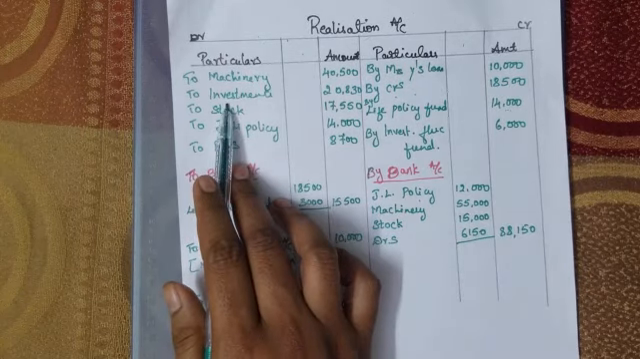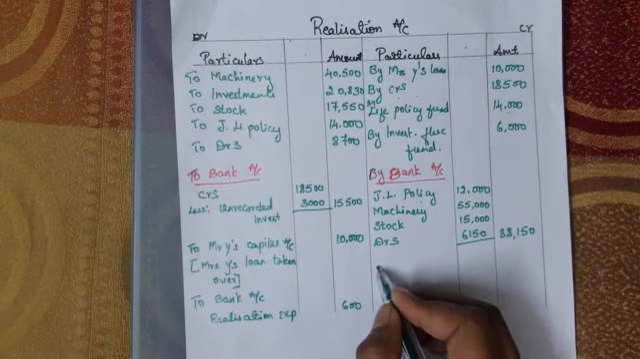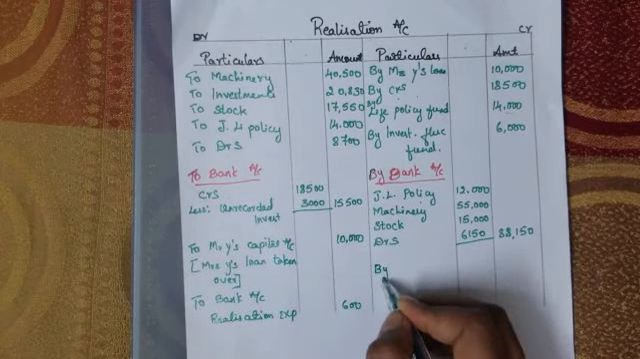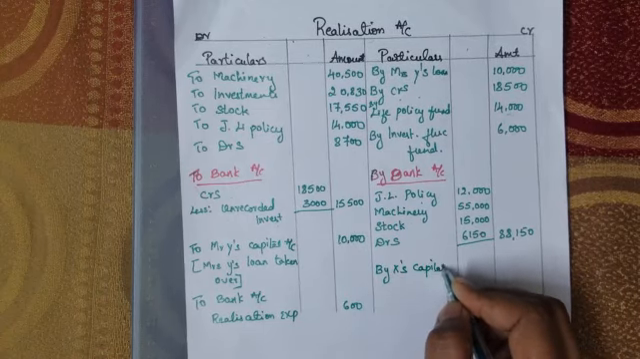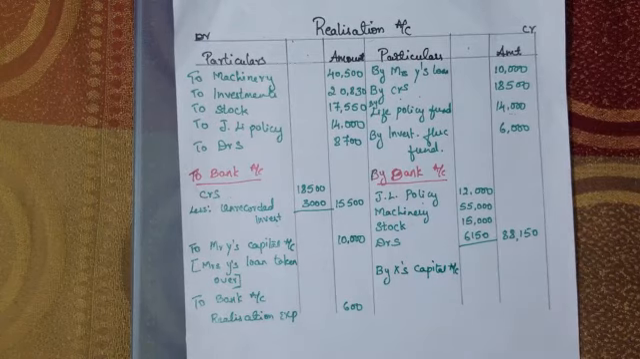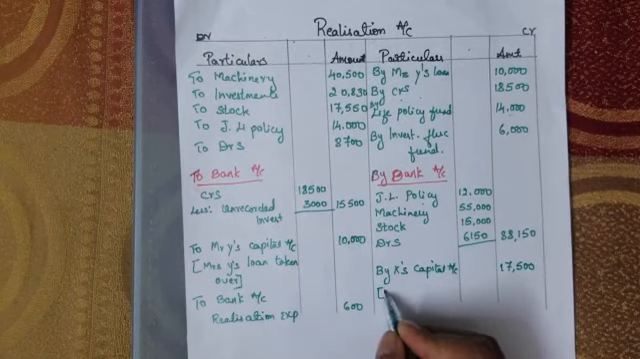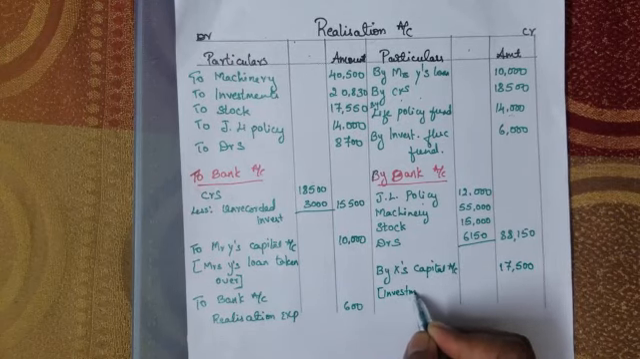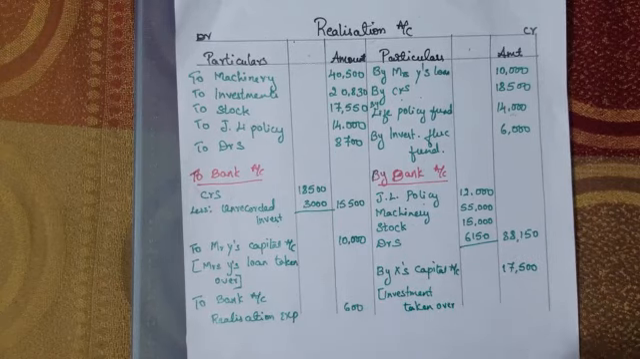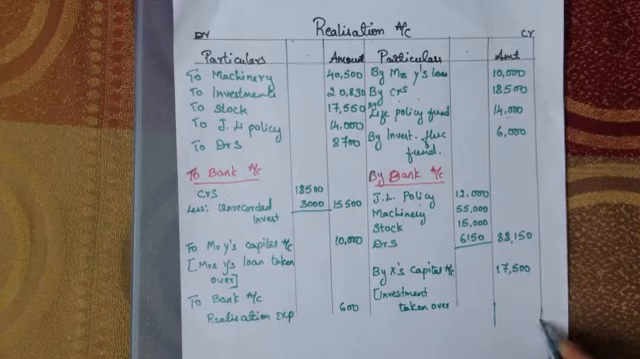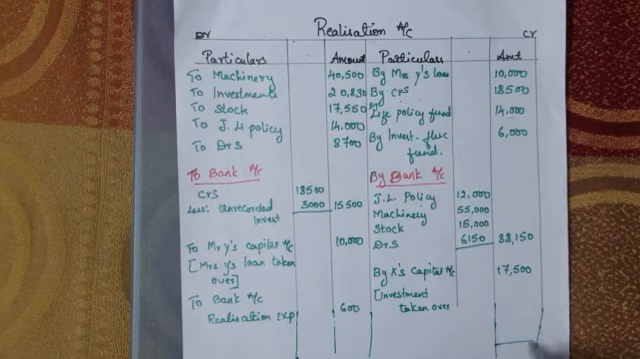One more is missing, investment. So there is an investment adjustment here. So investment is taken over by Mr. X. So it will be written here by X capital account. The investment is taken over for 17,500. So here we can write investment taken over. Okay. Now we have finished all entering all the things we have completed. Now let's do the totaling.